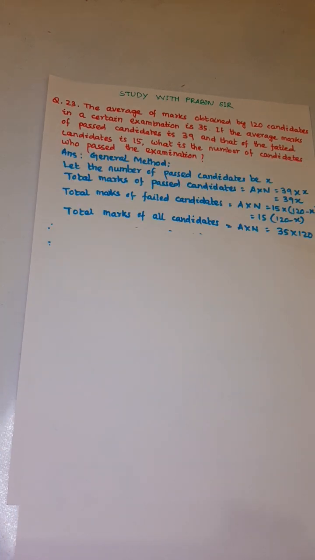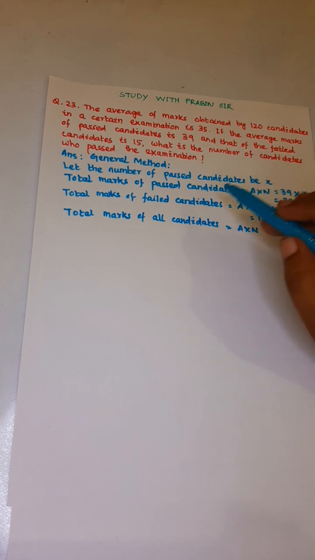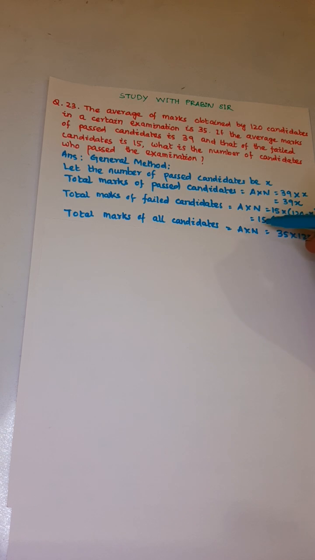Now first the general method. Let the number of passed candidates be x. So total marks of passed candidates, that is T is equal to A into N. Here A is 39 and N is x. So that is equal to 39x. And the total marks of failed candidates, that is T is equal to A into N. Here A is 15 and N is 120 minus x, that is equal to 15 into (120 minus x).